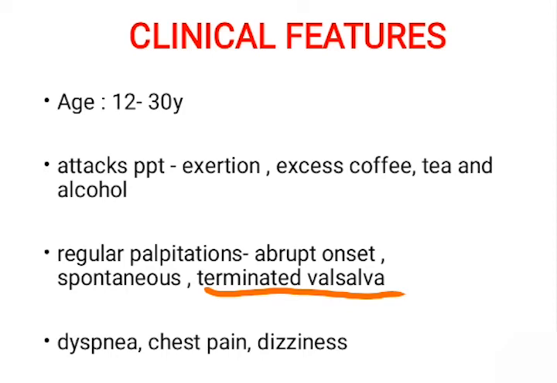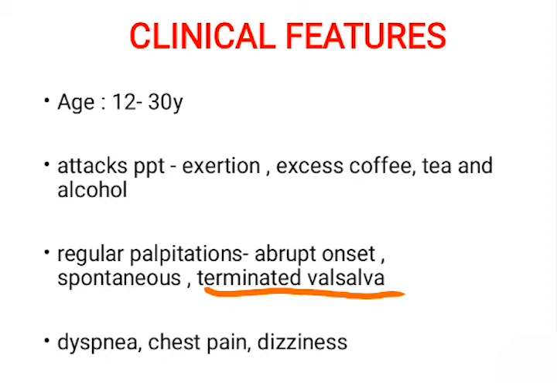So how do you diagnose a patient with paroxysmal supraventricular tachycardia? They mostly occur in the age group of 12 to 30 years. The attacks are often precipitated by exertion or excess coffee, as I told earlier. So how about the palpitation that occurs? These palpitations are regular, and they have abrupt onset and they terminate spontaneously or start spontaneously. That's why they are called paroxysmal. And the main feature is that they will be terminated by Valsalva maneuver.